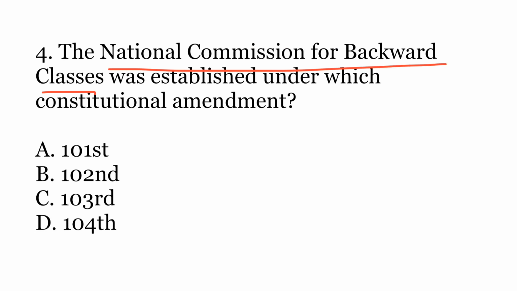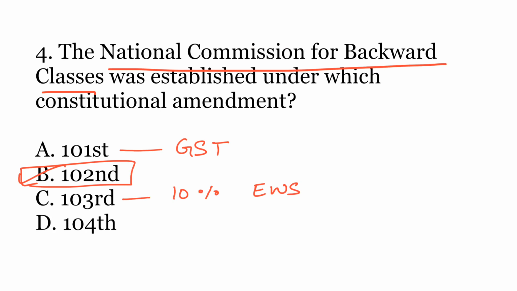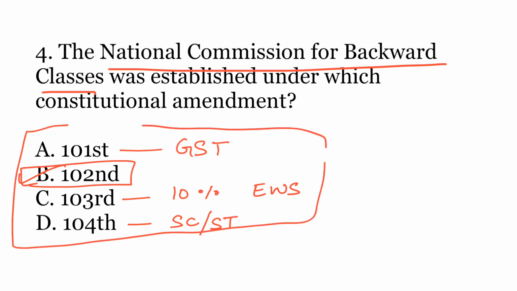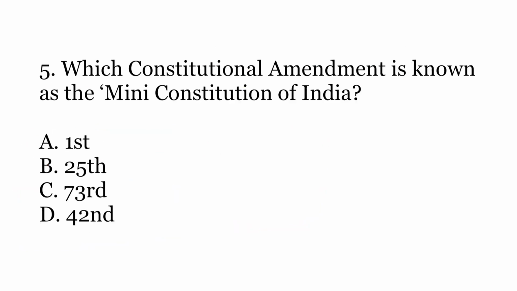The correct option is B. 102nd Amendment. 101st Amendment was for the goods and services tax. 103rd Amendment was providing 10% reservation to the economically weaker sections under the unreserved. And 104th Amendment was extending the reservation for scheduled caste and scheduled tribes in the parliament and state legislatures. So all these amendments are very important since they are the latest amendments. So these amendments have been done in the last 3 years. That's why they are extremely important.